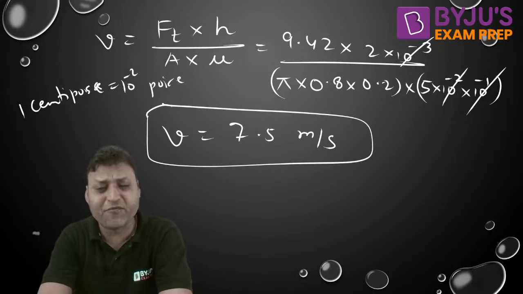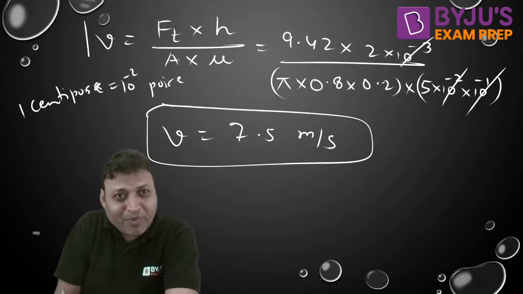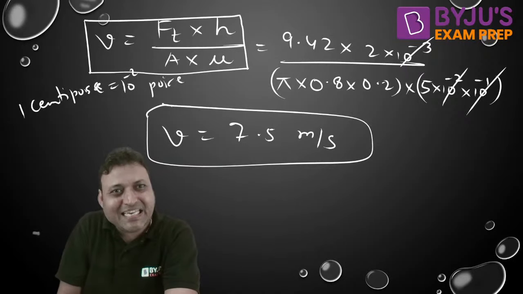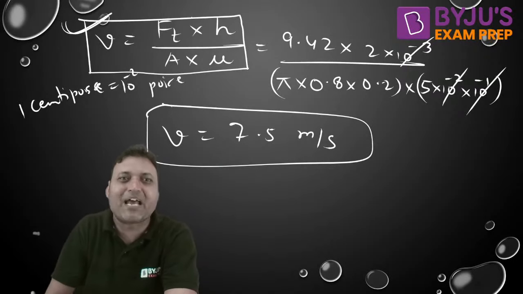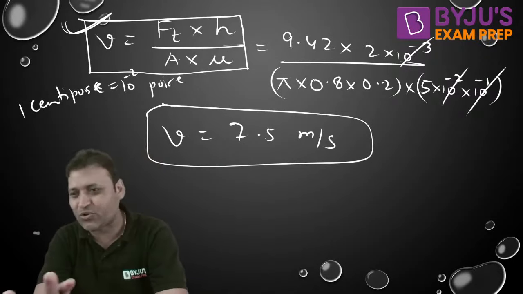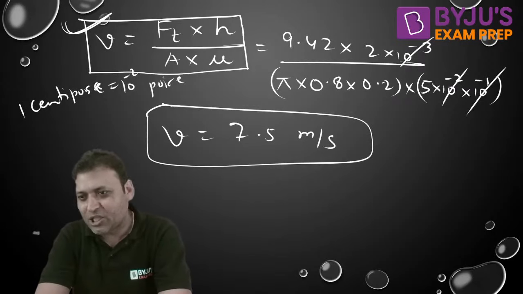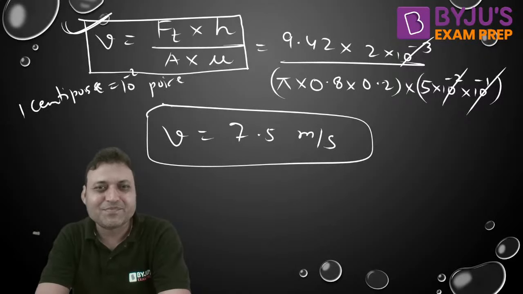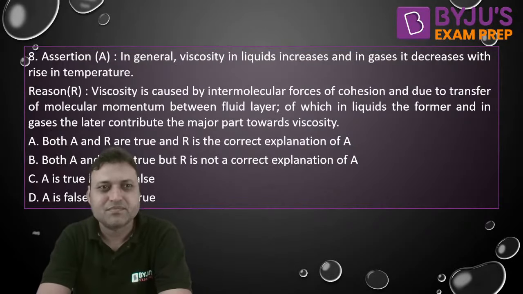Tell me, does anyone have any confusion? You should be able to understand the physical meaning of each and every parameter used in the Newton's law of viscosity. That's it. Ketupati, how are you getting 6.5? It is 7.5 meter per second.